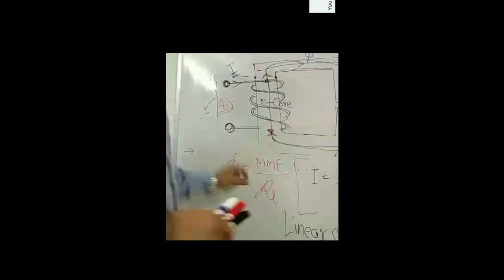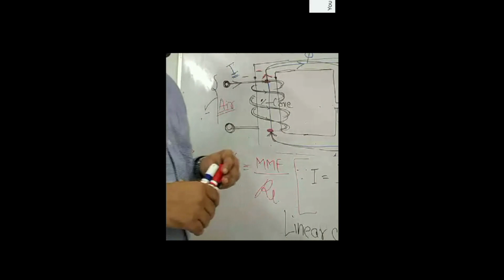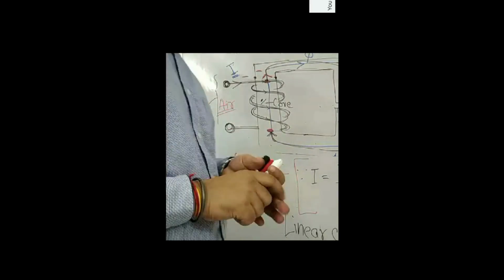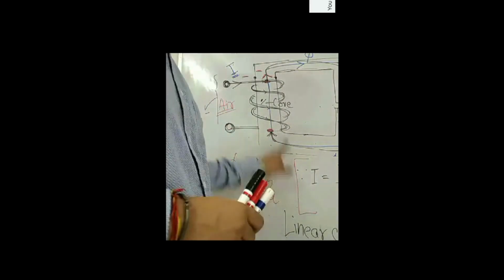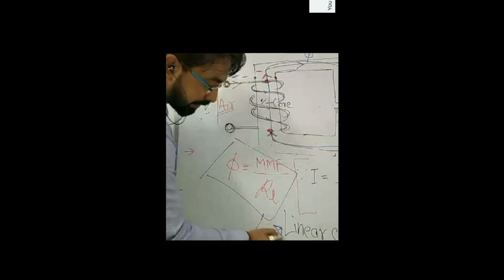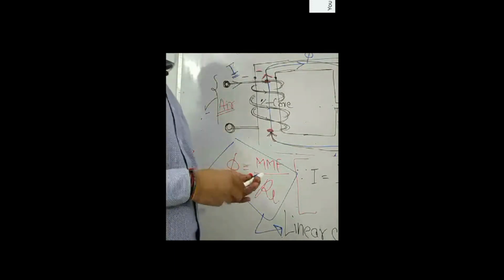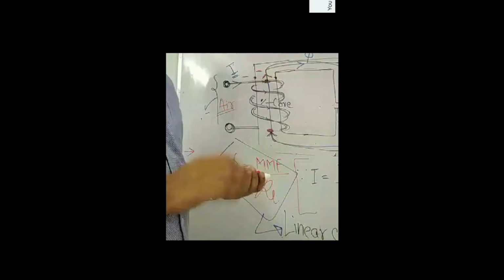That is, the reluctance does not vary with temperature or pressure. Until the reluctance is constant, we cannot apply this formula. Linear magnetic circuit means reluctance is not dependent on temperature, pressure or any other condition. At a given condition of temperature and pressure, the reluctance is constant. Then only we can apply this formula.